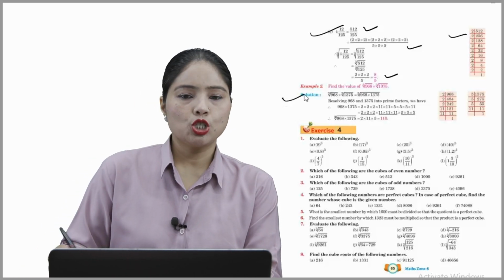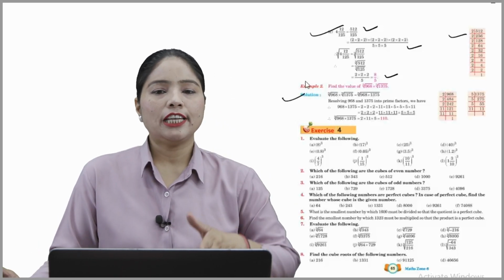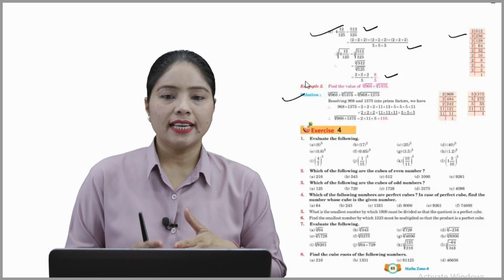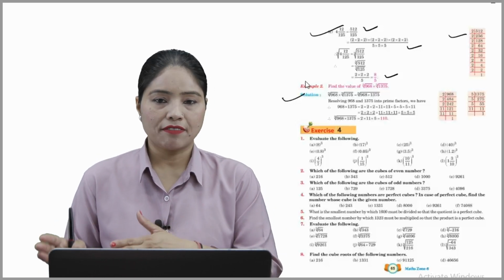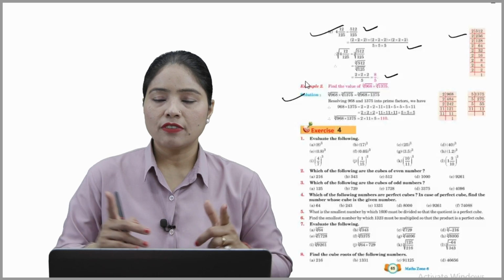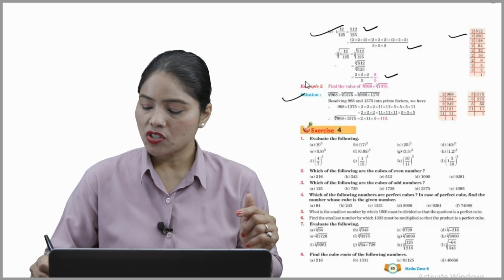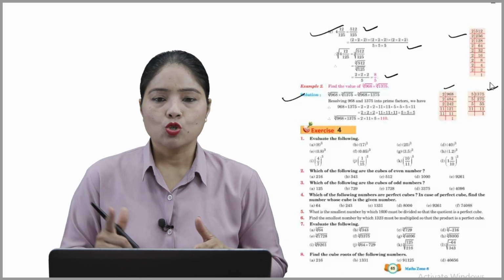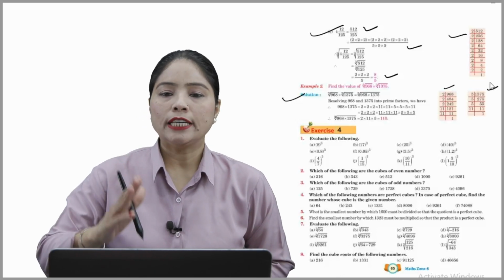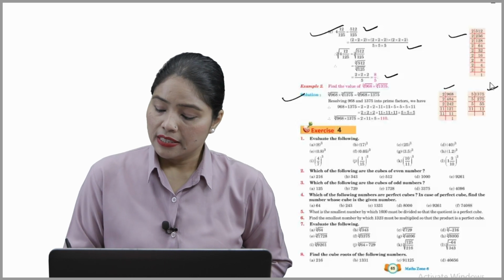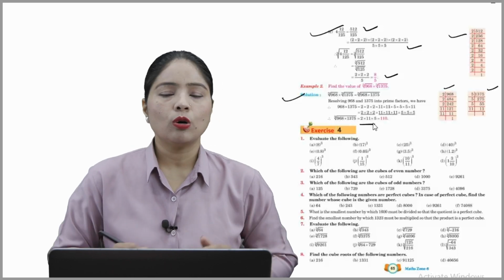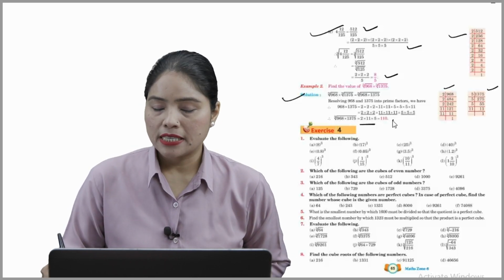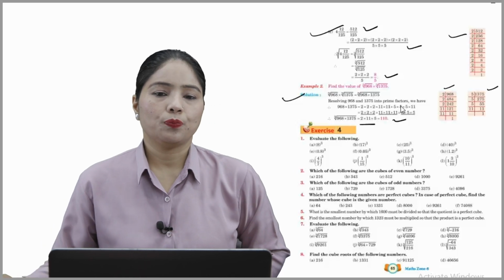Now example number 2. Find the value of cube root 968 into cube root 1375. For that, we take prime factorizations like that and like that. Now do the grouping. The grouping gives us 2 into 11 into 5. Now just multiply all these numbers. So the answer is, beta, 110.